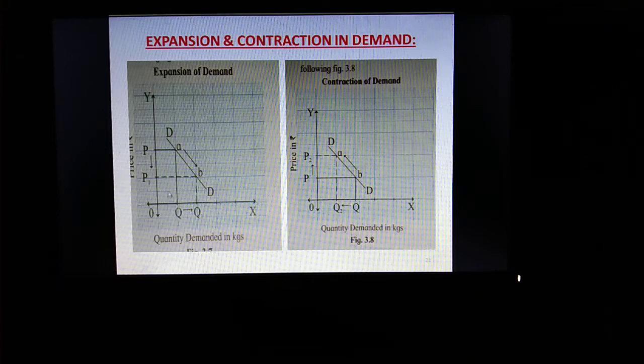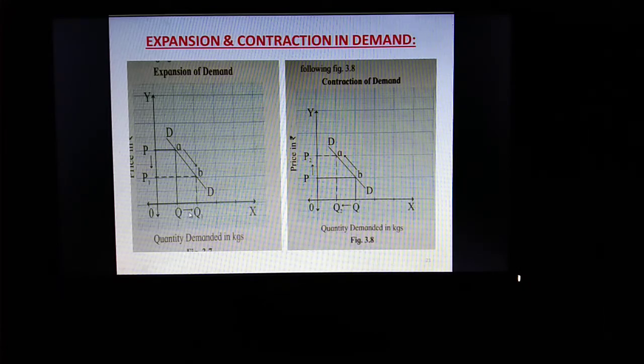Okay. Now due to fall in price from OP to OP1, here you can see a downward pointing arrow. So downward pointing arrow indicates fall in price. Initially price was OP, now it is OP1. Quantity demanded has expanded from OQ to OQ1.